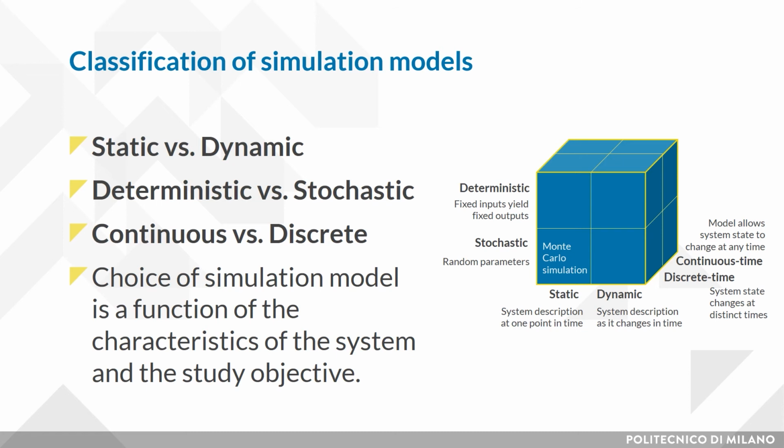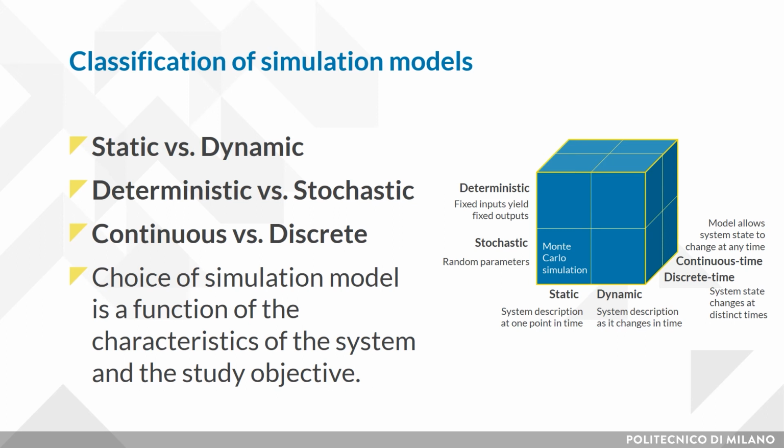In the first case, the question to answer is: does time have a role in the model? Because a static simulation model represents the system at a particular point in time, while the dynamic represents the system over time.